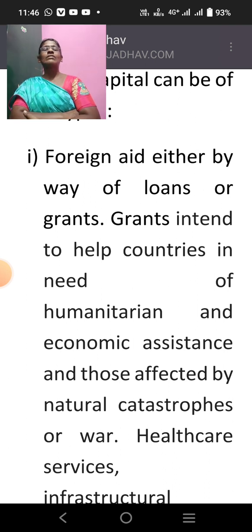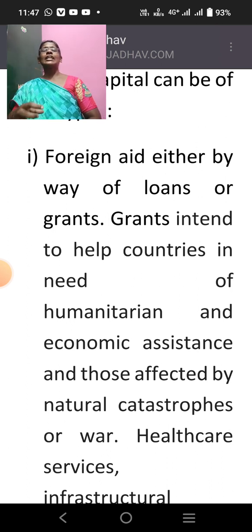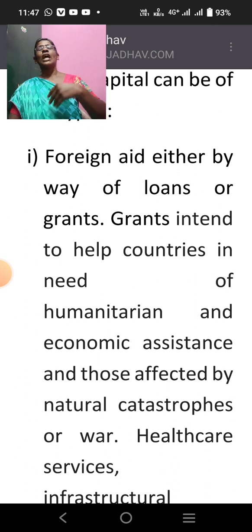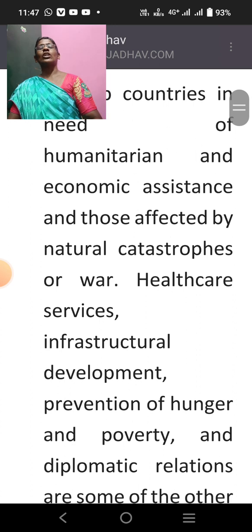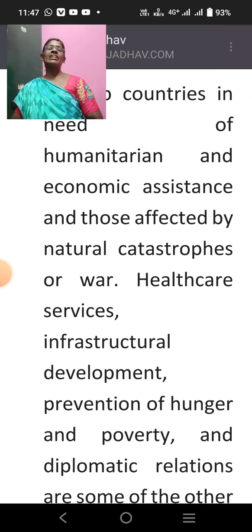These grants are given at the time of natural catastrophes like war, flood, earthquakes, etc. During those times of natural disaster or war between countries, when the country suffers, it is in dire need of money. At that time, some foreign countries come forward and provide help in the form of grants, not only in the form of money but also in the form of health care services. They send their doctors and provide services here.